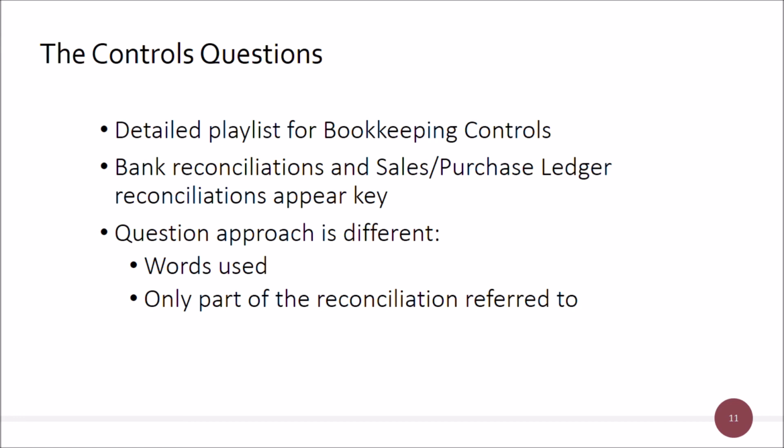Then you reconcile the brought forward balances, find what the difference is between those, and tick that off in the bank statement. Then we move over anything that's unticked in the bank statement into the cash book, and then we reconcile the cash book, that adjusted cash book figure, to the bank statement, considering our outstanding lodgements, and adding on our outstanding lodgements to the bank statement position, taking off the unpresented cheques, and that'll reconcile our bank statement to our cash book. Now, that's quite nice in a question in bookkeeping controls.